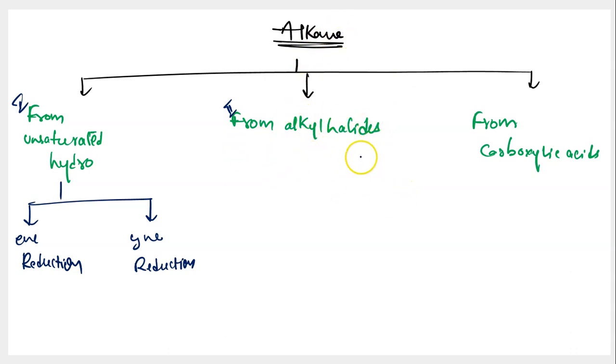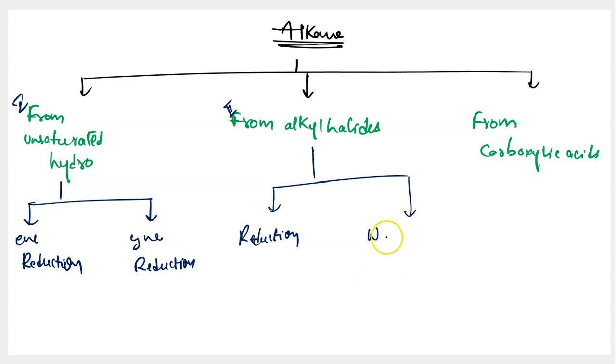And what do you do to this alkyl halide, which is an organic molecule containing a halogen functional group, so that it gets converted into alkane? You can do 2 things, of which the very first one is you can conduct a reduction of alkyl halide, and you can convert alkyl halide into alkane through that reduction. And the second one is a reaction which has got a name.